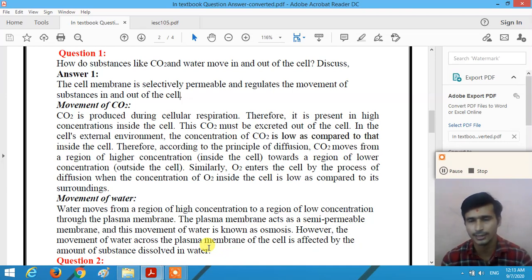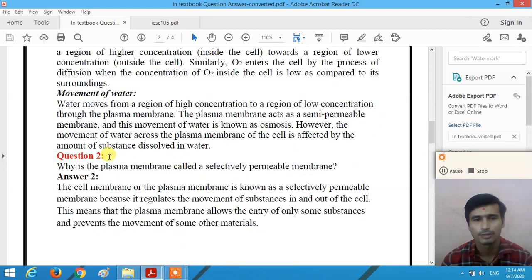So understand, dear student, how gases like carbon dioxide and oxygen move in or out of the cell by the process of diffusion, and how water moves in and out of the cell by the process of osmosis. Now question number 2: why is the plasma membrane called a selectively permeable membrane, right?